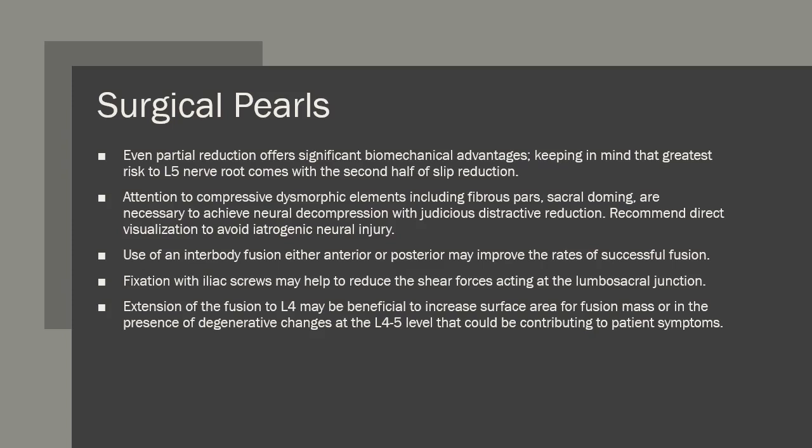Attention to dysmorphic elements in the spine, including a fibrous pars and a sacral dome, is necessary in order to achieve neural decompression with judicious distractive reduction. The authors recommend direct visualization of neural elements in order to avoid iatrogenic neural injury during reduction maneuvers. The use of an interbody fusion, either anterior or posterior, may improve the rates of a successful fusion. Fixation with iliac screws may help to reduce the shear forces acting at the lumbosacral junction.